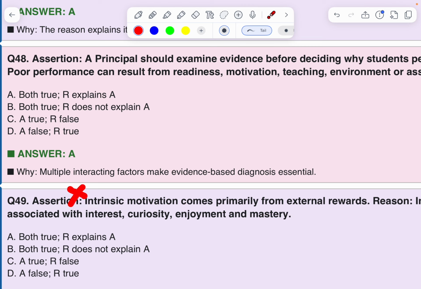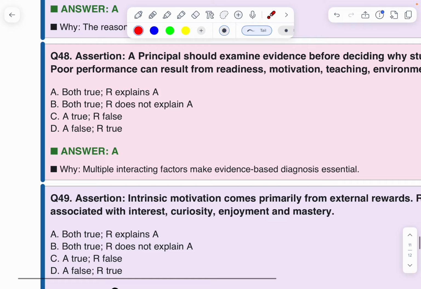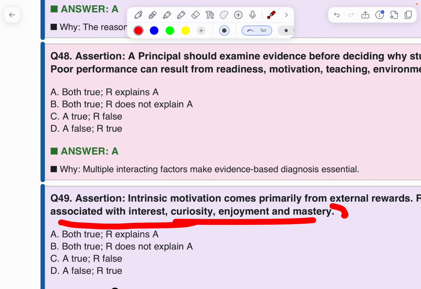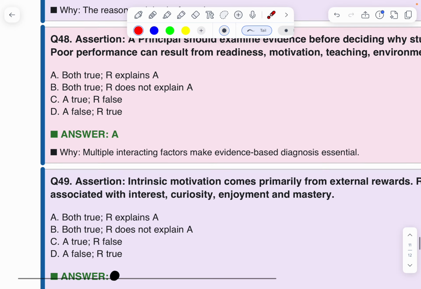100% the assertion is wrong. Why? Because intrinsic means internal. Reason. Intrinsic motivation is associated with interest, curiosity, enjoyment and mastery. Therefore, the reason is correct. A is false. A is false or is true?